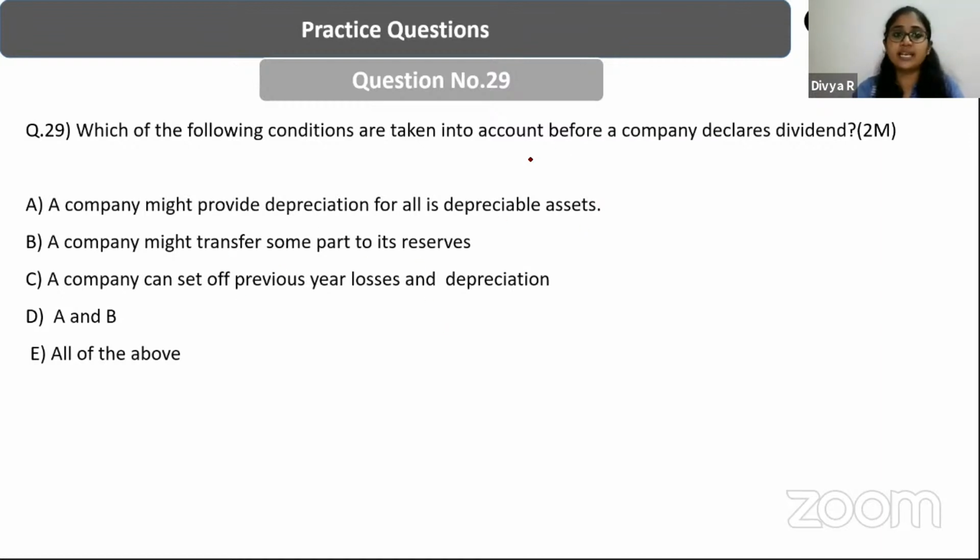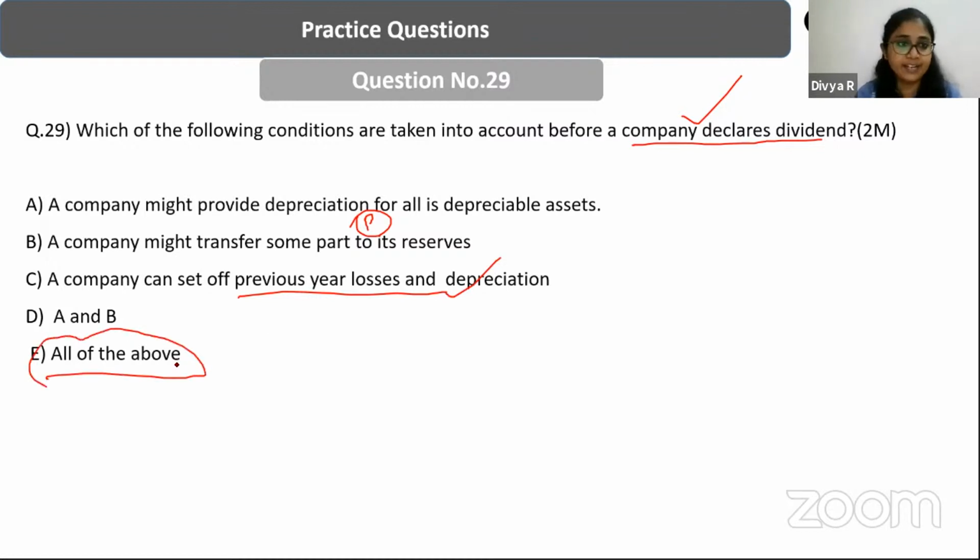Which of the following conditions are taken into account before a company declares dividend? So what are the criteria or the conditions that a company can look up before it is actually going for declaring a dividend? A, a company might provide depreciation for all its depreciable assets. B, a company might transfer some part of its profits to its reserves. C, a company can set off previous year's losses and depreciation. Yes, it is E, all of the above.